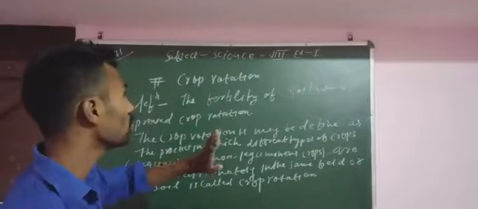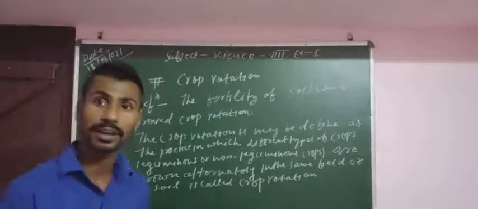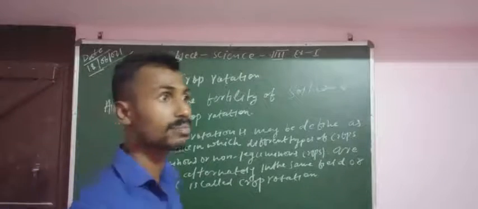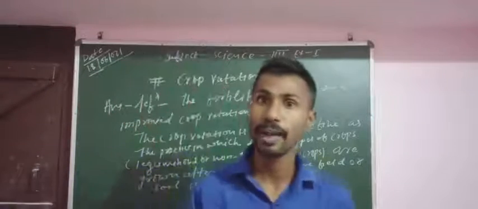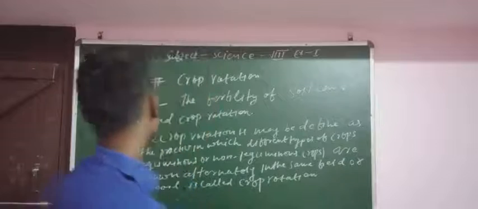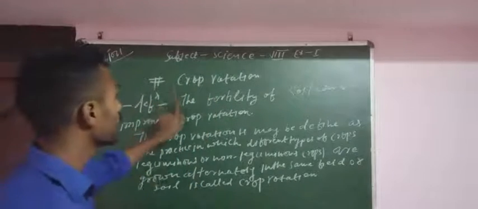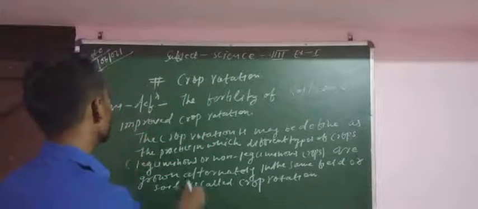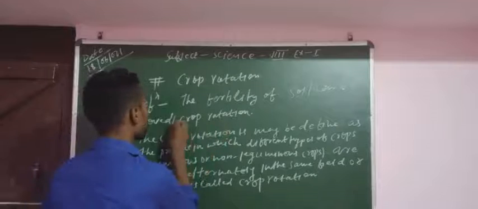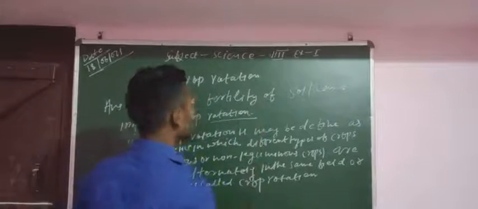But the fertility of the soil can be improved by crop rotation. The fertility of soil can be improved by crop rotation.